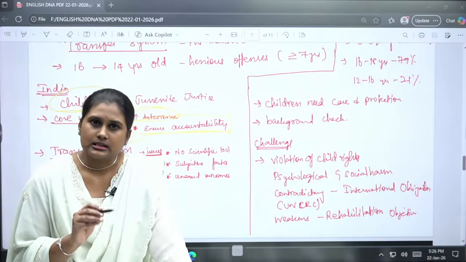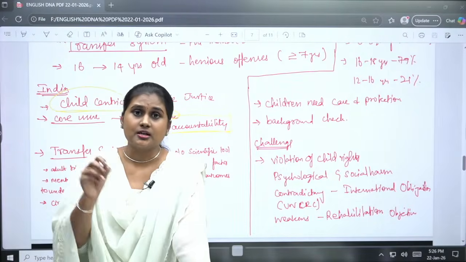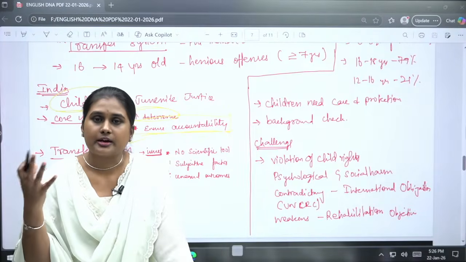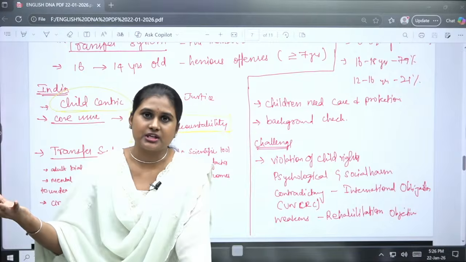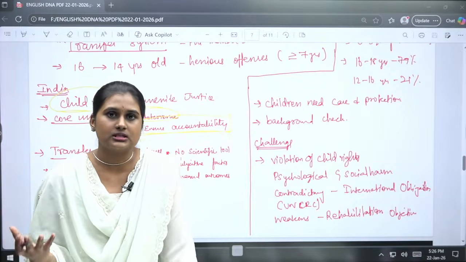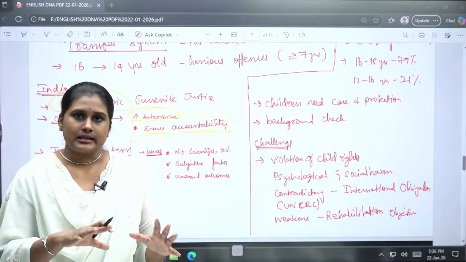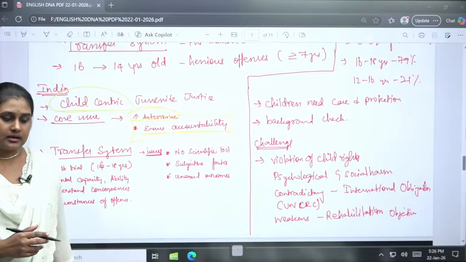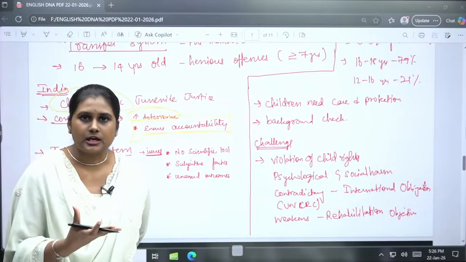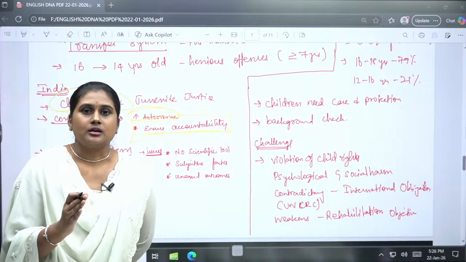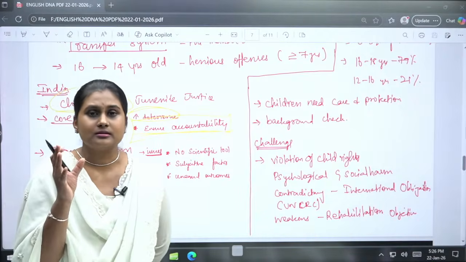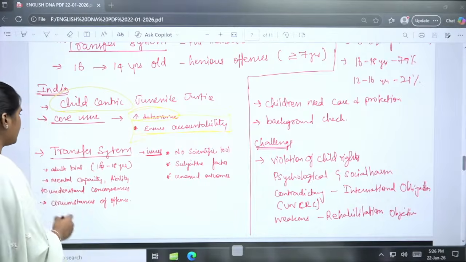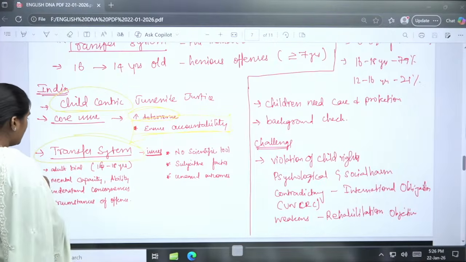And one more thing: in India it is not easy for a child to come out of prison or trial, mentally and physically. Socially, interacting with other people is not easy. Based on that, India is right now going for child-centric justice. But this private member bill says it should be more than pampering; it should be a kind of punishment that lowers the offences. That is what the bill is about. So now, coming back to the transfer system, what will it be?